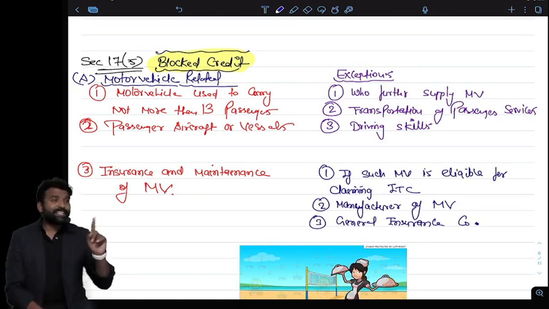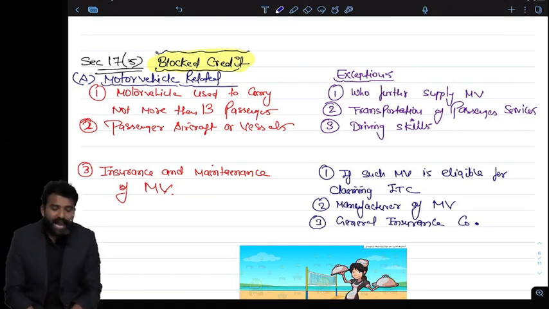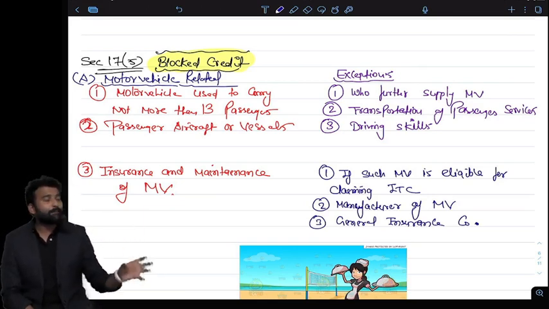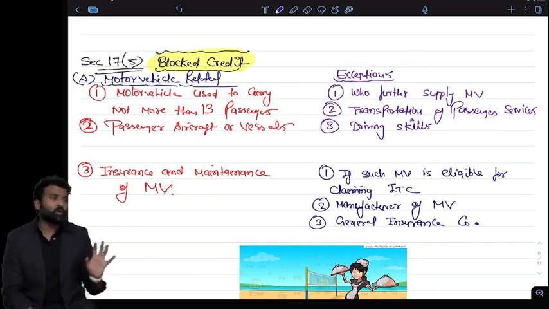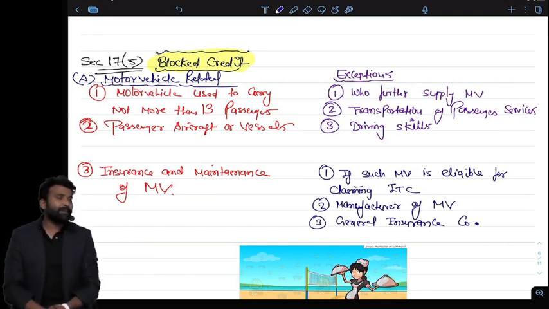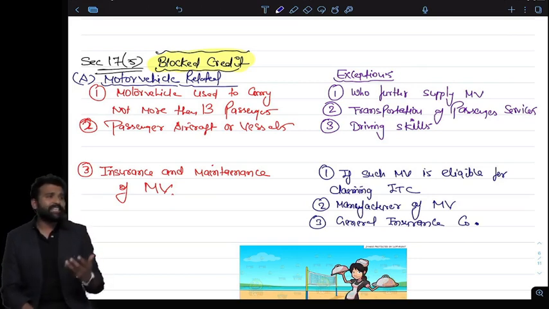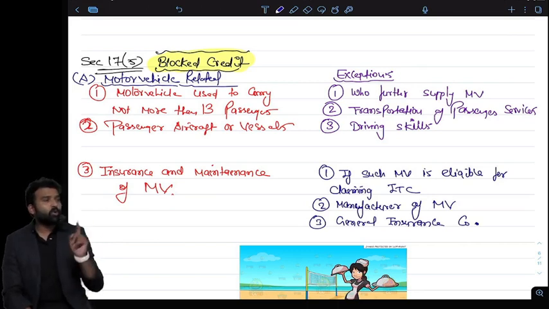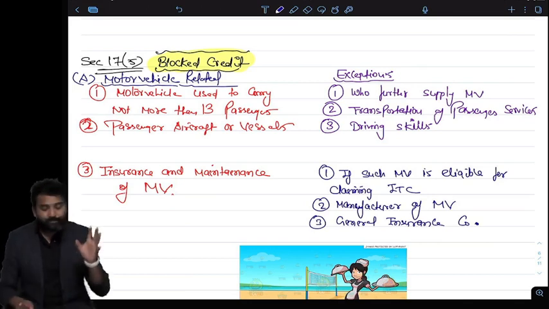Yeah. So if it is a bus, you can claim the credit. Yes. I am talking about the car. I am just pointing out the motor vehicle having the passenger capacity less than or equal to 13. If they are buying a bus, they can claim, but they have to justify that that is for the purpose of their business. Like a chartered accountant company is buying a bus for transportation of their employees, they can claim credit. Of course, they can claim. Blockage is only on the motor vehicle which is not having the capacity more than 13 passengers.